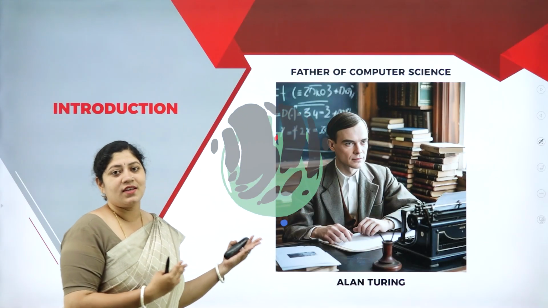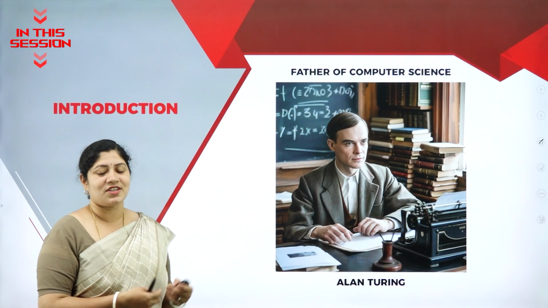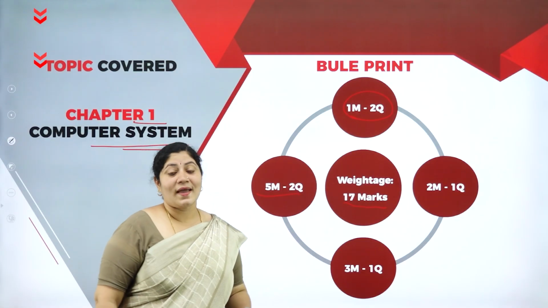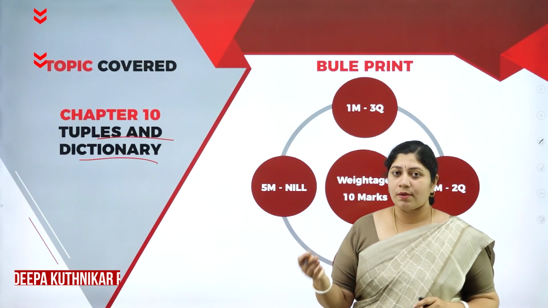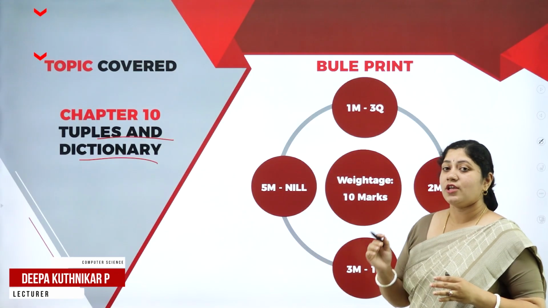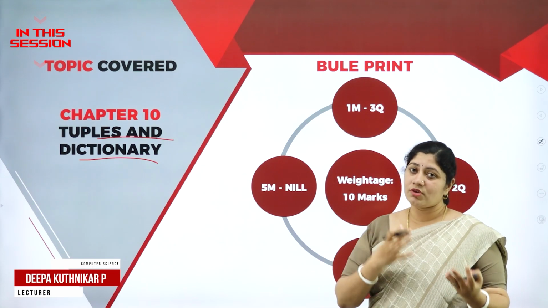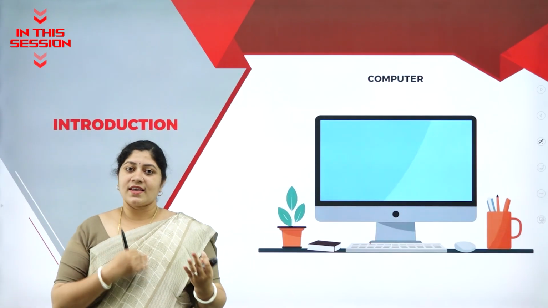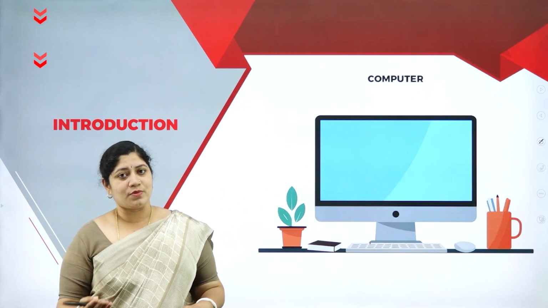This gentleman is a father of computer science as well as artificial intelligence. This is a complete 17 marks. So that's the weightage of this first chapter. Chapter 8 to chapter 10 put together, it's nothing but wherein we are learning the different types of data types which we are utilizing in Python. So we can define the computers as an electronic machine that will accept data, process the data and give the output.